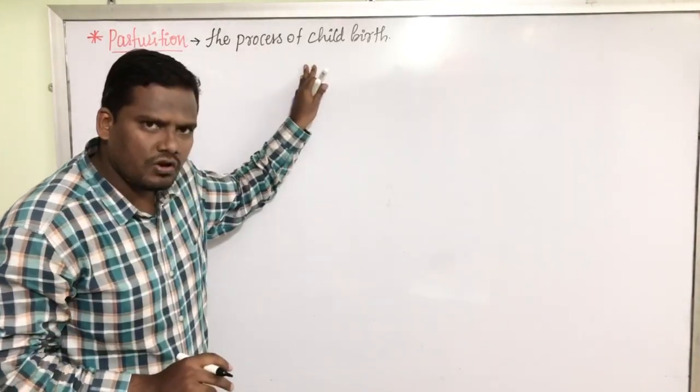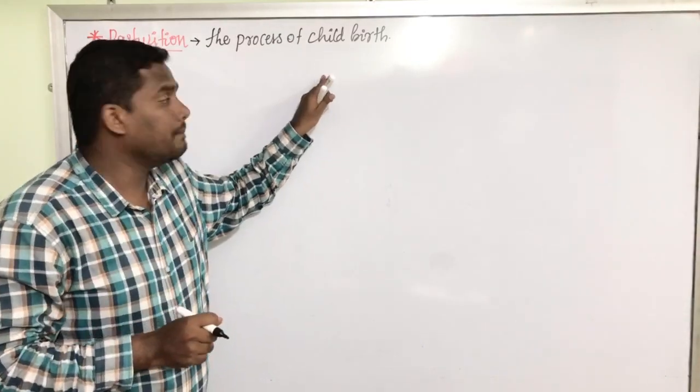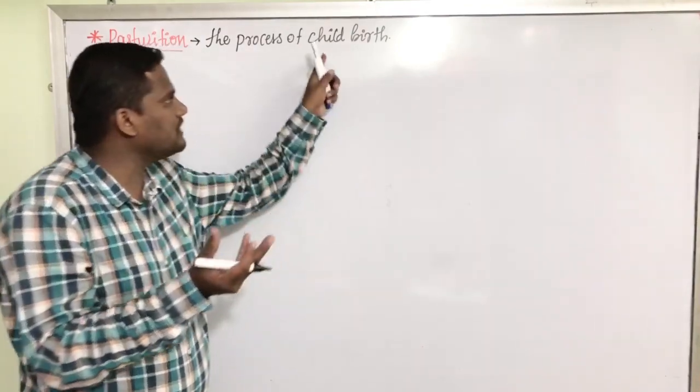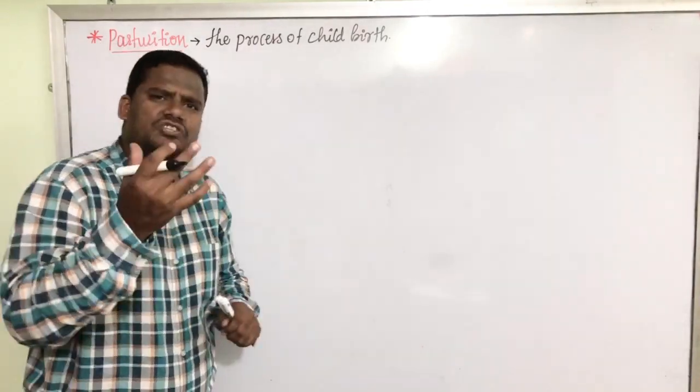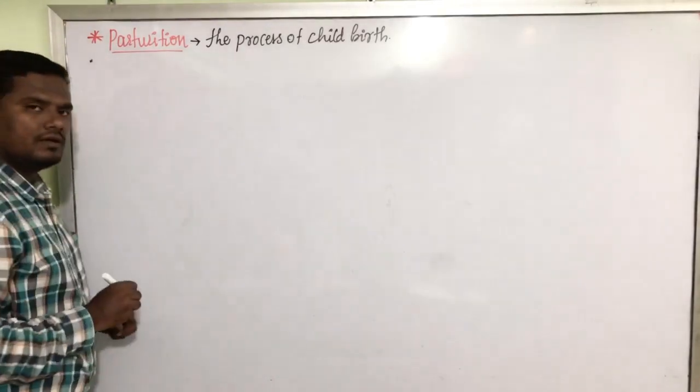This definition of parturition is a layman's definition. But the scientific definition of parturition is quite different from this generalized definition. Let us standardize the definition of the word parturition.